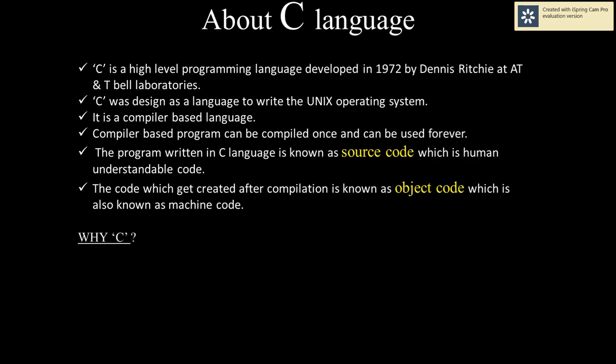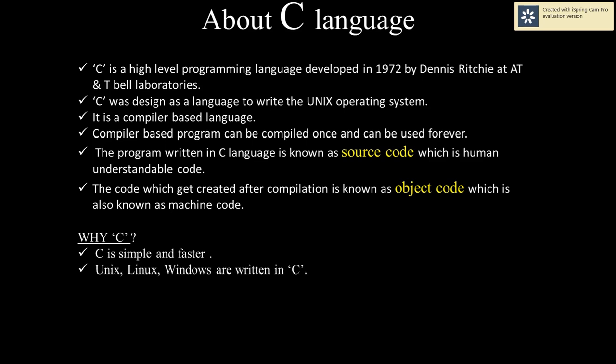Next, why C? Why do we use C? First, C is a simple and faster programming language. Why can we say that C is simple? Because if you know the basic concepts, the basic structure and how to write a logic, then we can write a program very easily. And why is it faster? Because C is compiler based, and a compiler compiles a whole program at a time. Due to this reason, we can say that it is a faster programming language.